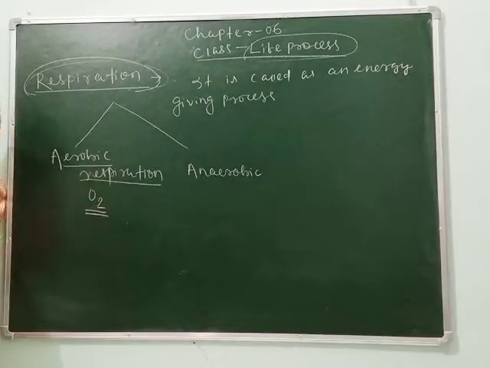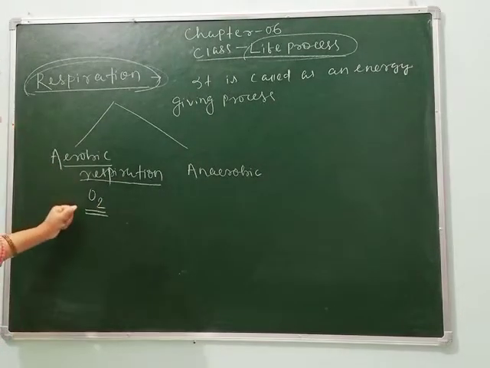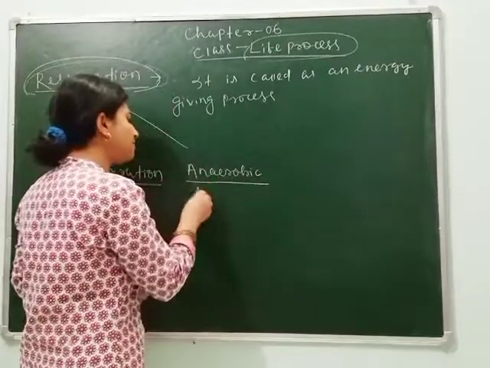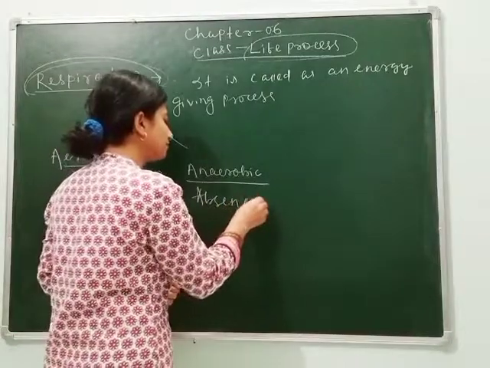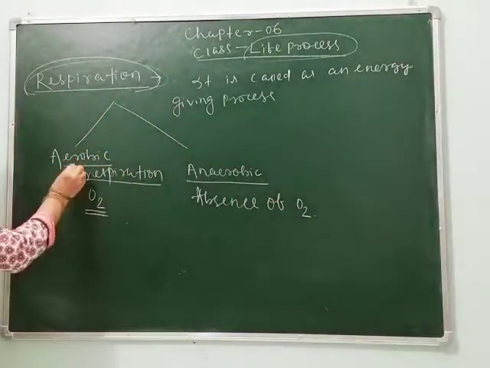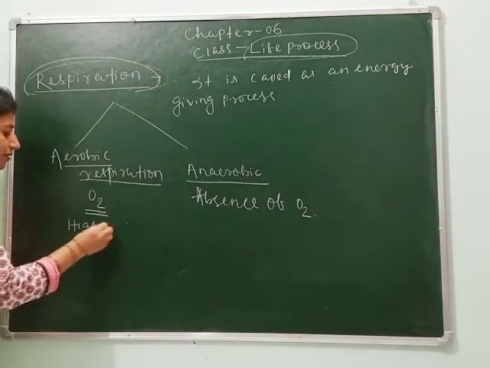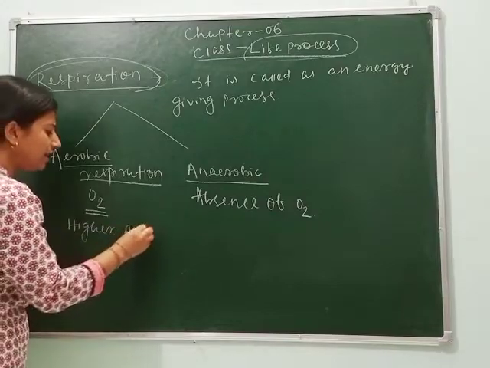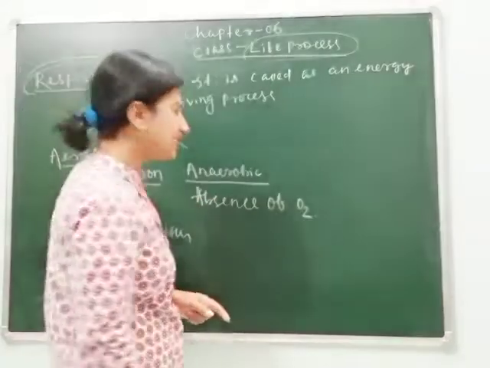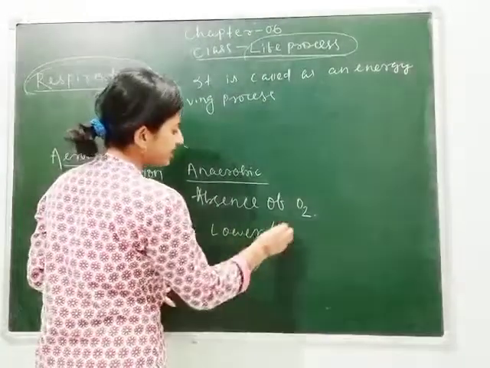So you can write, the respiration which takes place in the presence of oxygen is called aerobic respiration, and the respiration which takes place in the absence of oxygen is anaerobic respiration. Aerobic respiration normally takes place in higher organisms, whether it is plant or animal. And anaerobic respiration takes place in lower organisms, or we can say single celled organisms.